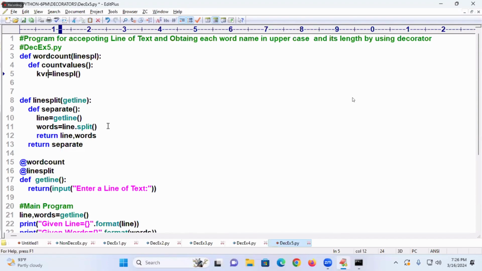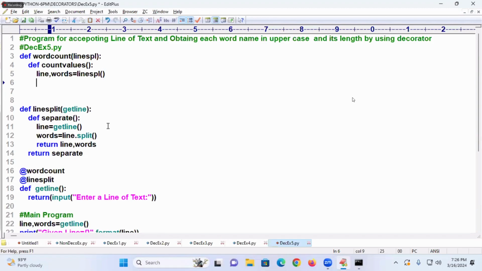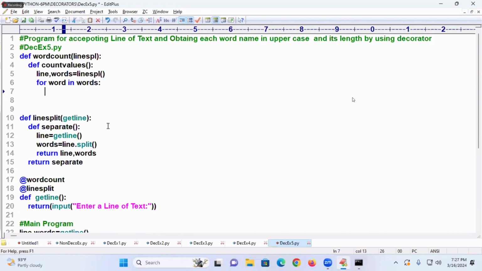Understand? If you are not getting that, this is called a line as well as words. Beautiful. Line is anyhow there. That words I want to get. Words is list type. How do you get it? For word in words, that word plus length, key comma value pair I want to keep.